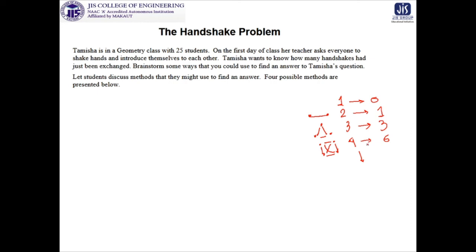Now the question is whether it is possible for you to continue for 30, or rather it is very much required to find out what pattern it is following. If you think about the pattern, for the first two there is a gap of 1, for the next two there is a gap of 2, for the next two there is a gap of 3.